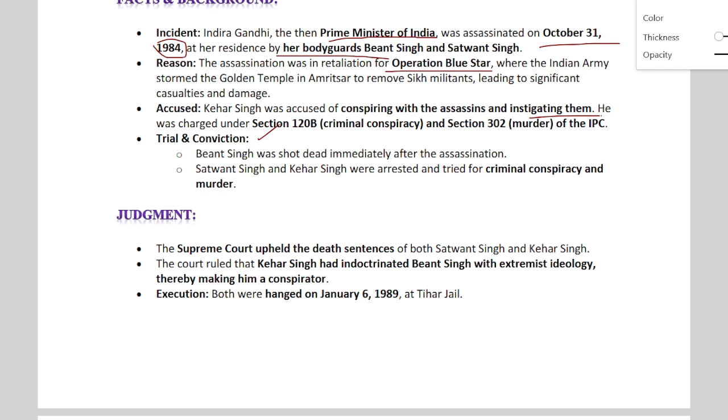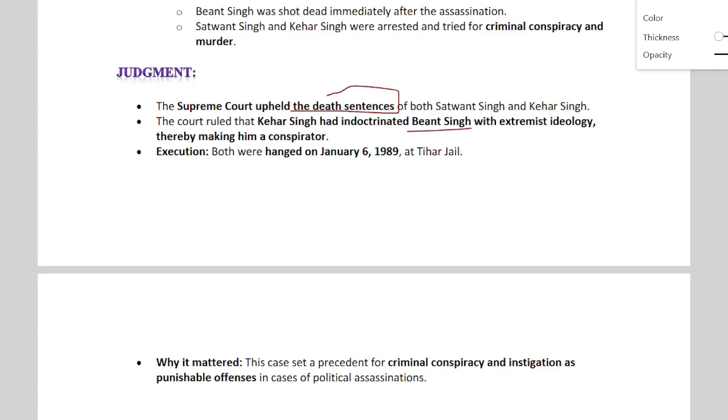As you all know, the Supreme Court held that they gave the death penalty to Satwant Singh and Kehar Singh, and the court held that Kehar Singh had indoctrinated Beant Singh with an extremist ideology, meaning he abetted him with an extremist ideology to kill her.